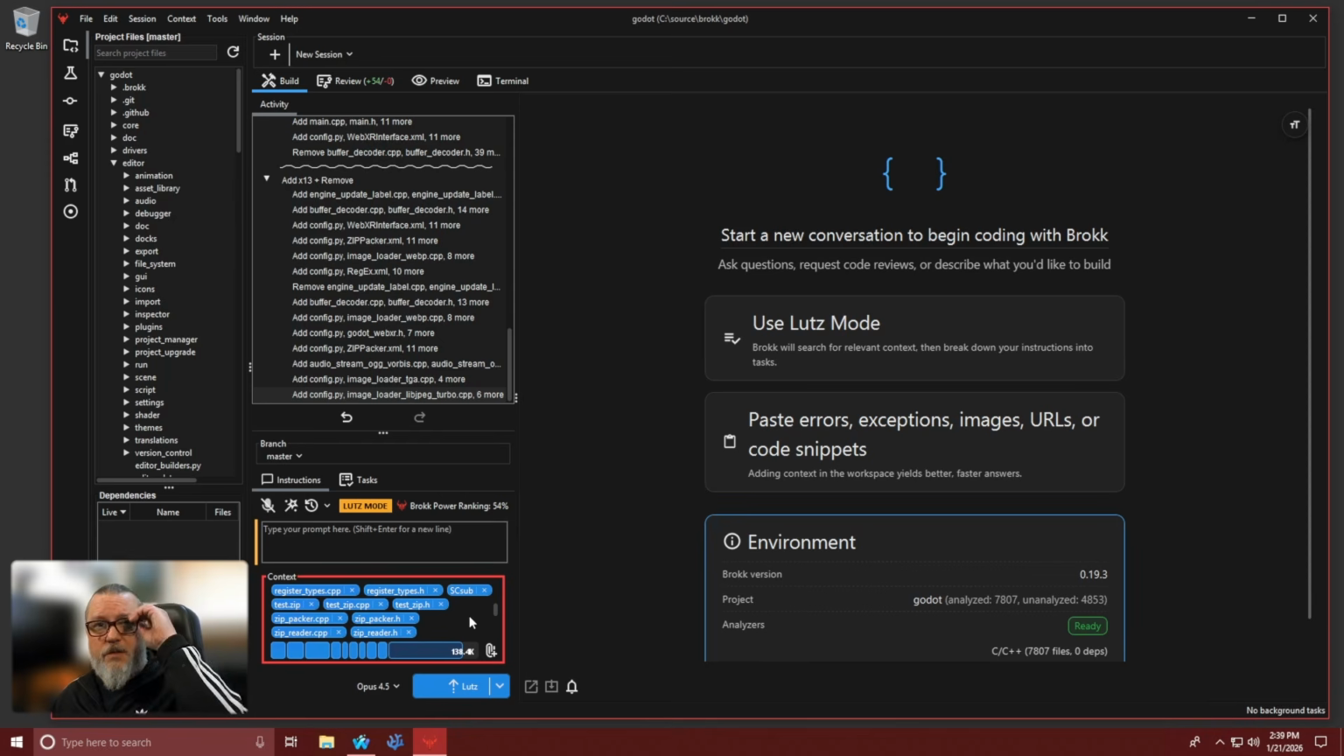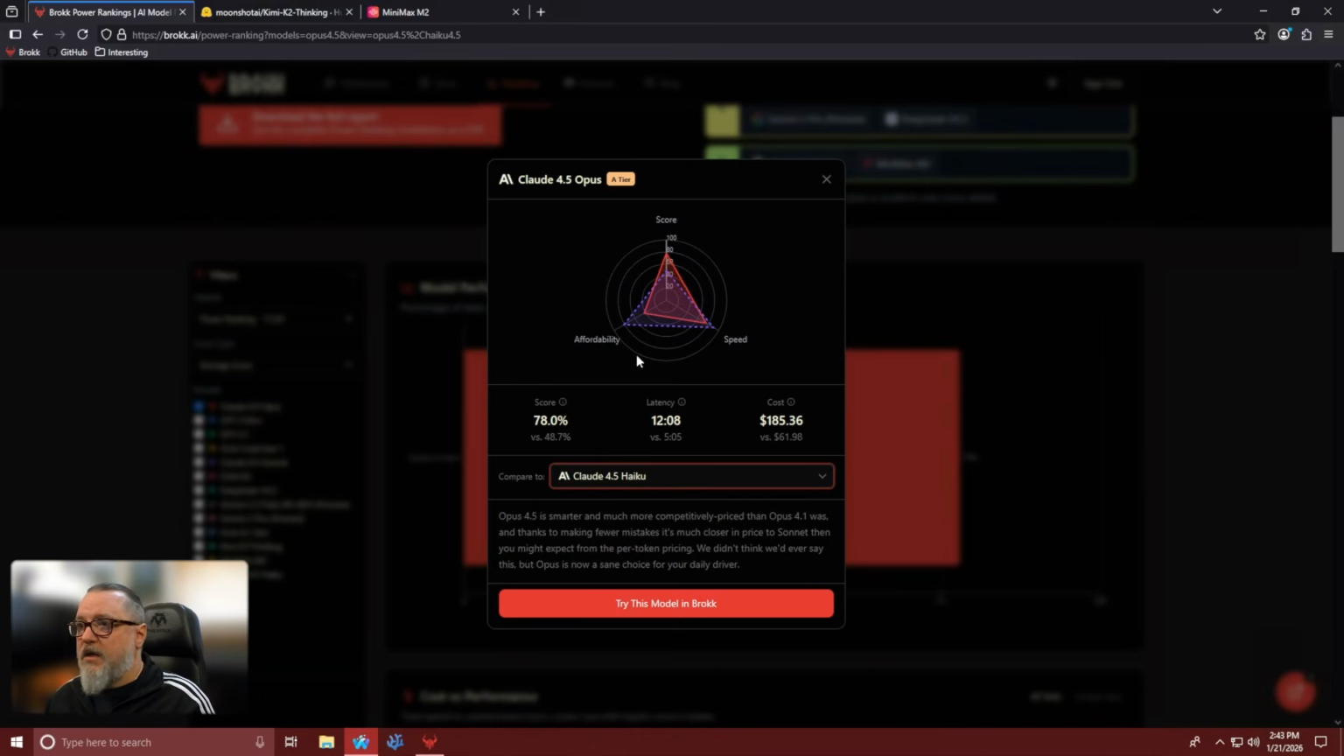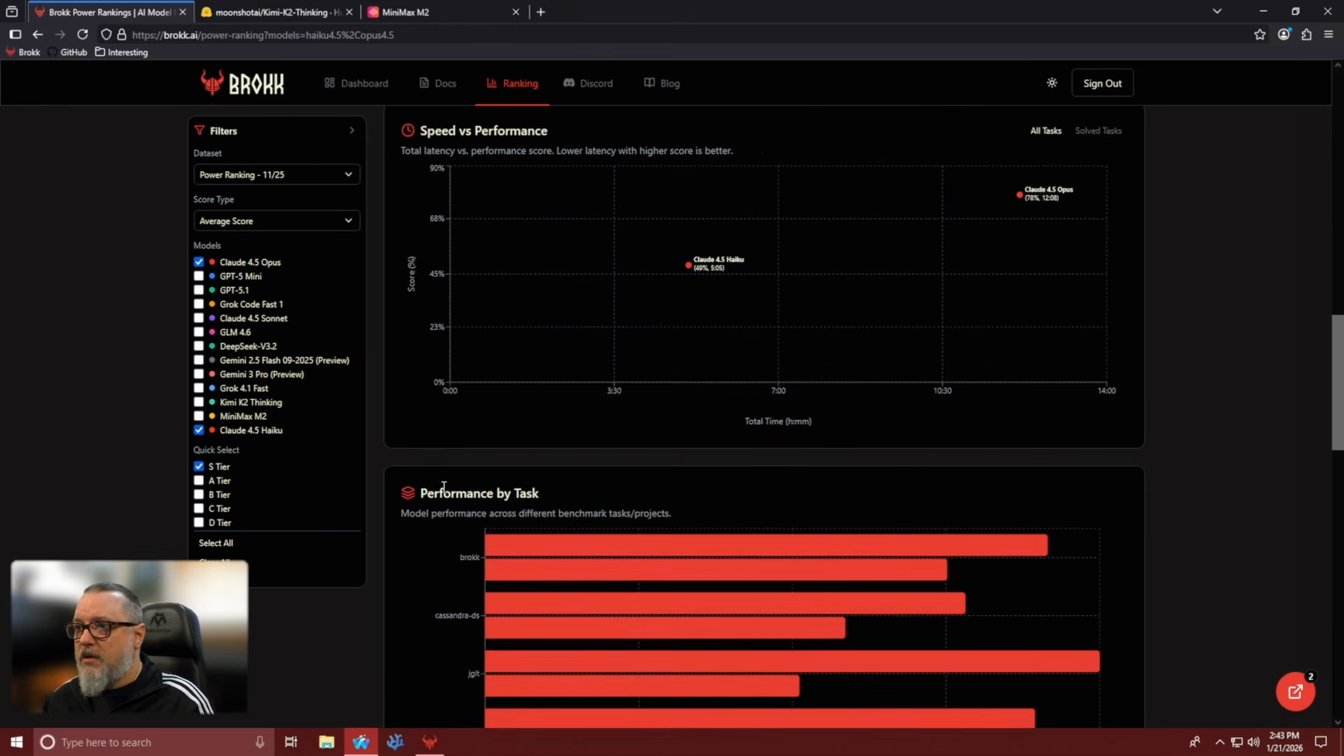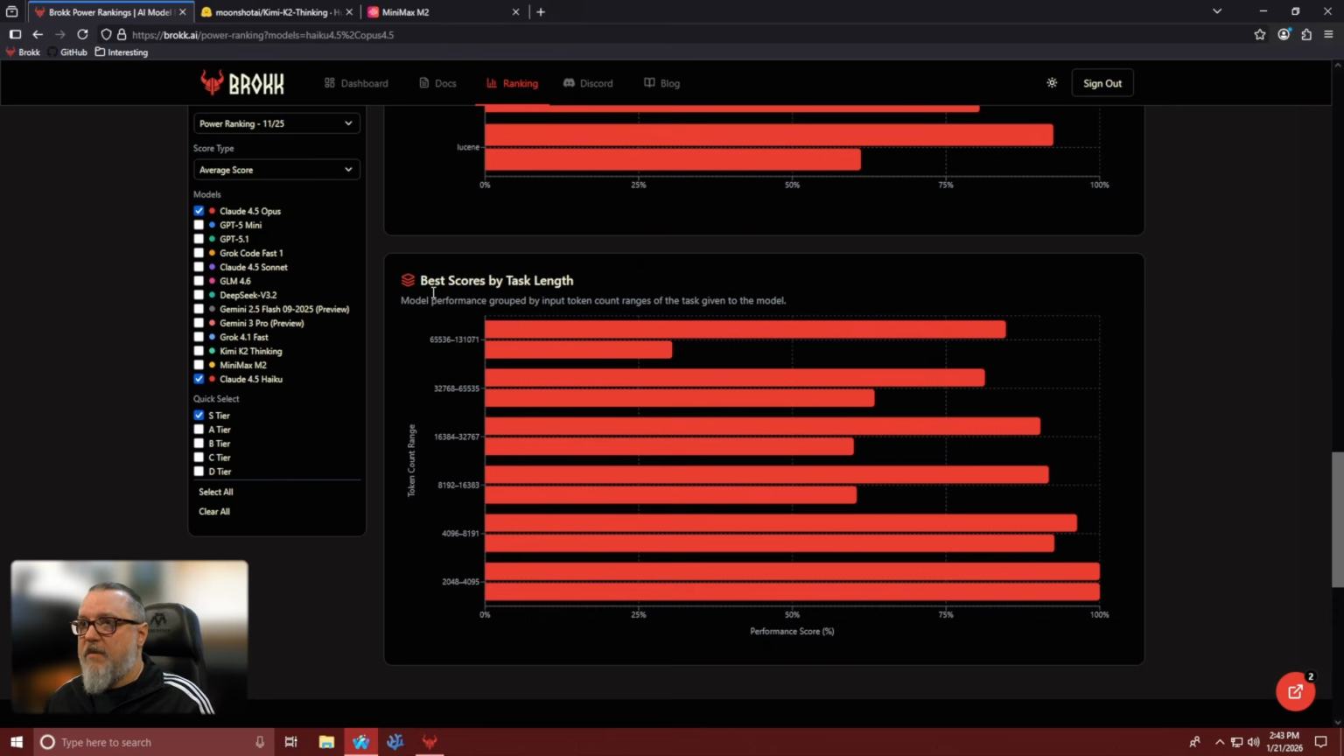To illustrate this, let's have a look at two things: how you might manage the context in Brokk and how data from the power ranking can be interpreted to make a logical decision when right-sizing your context. This pulls directly from our power ranking data. To show this, let's load up our two default models on the power ranking site. So we'll go ahead and close this out, and then I'm going to add in Claude Haiku, and then we'll scroll all the way to the bottom here, and we're going to look at best scores by